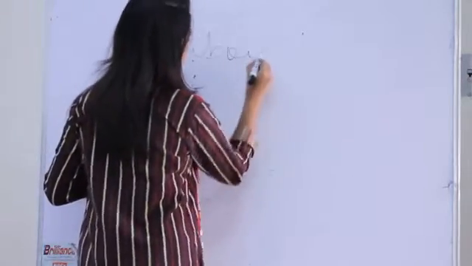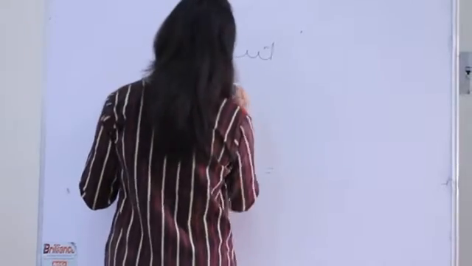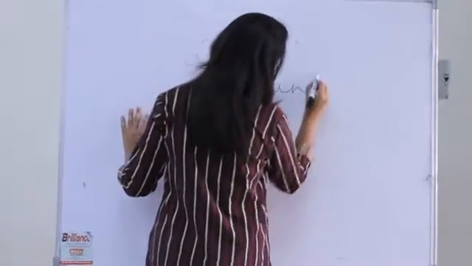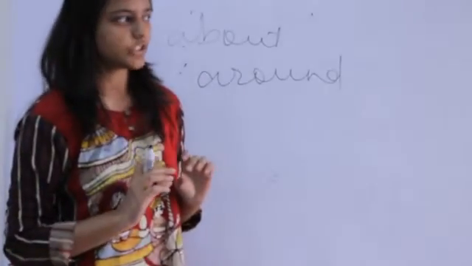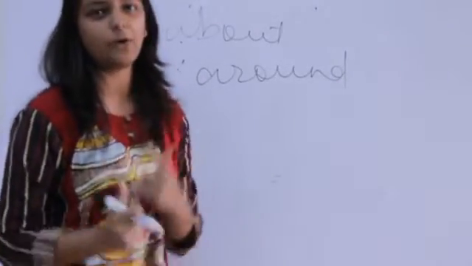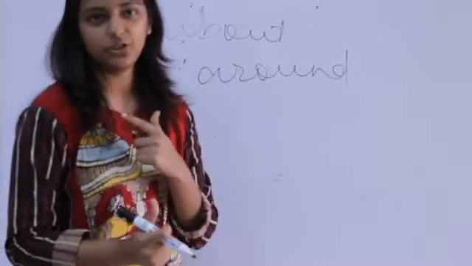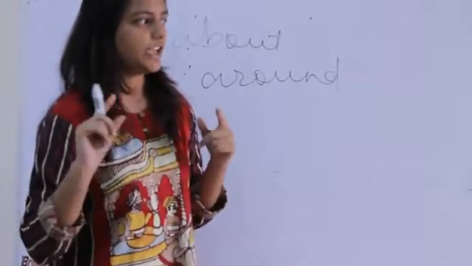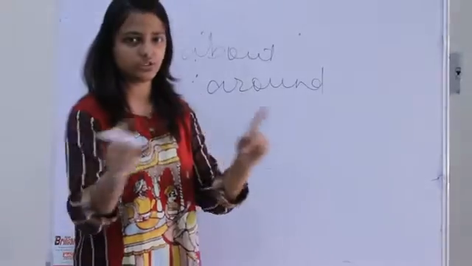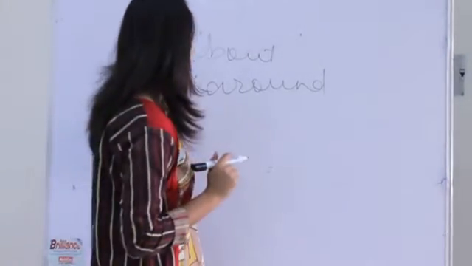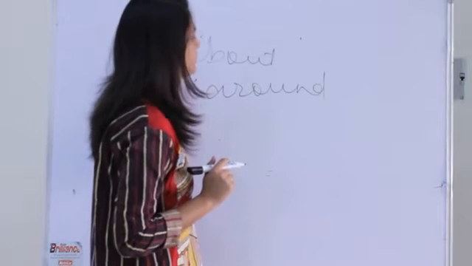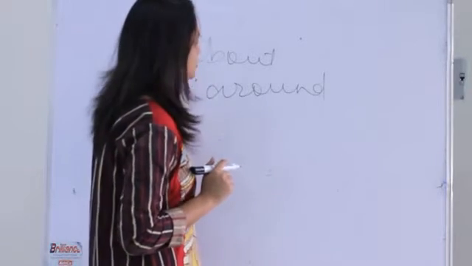For example, about and around. About again is a very versatile preposition. You can say I arrived here at about 5 p.m. You could say I ran about the ground, right? But there is a basic difference between the usage of about and the usage of around.